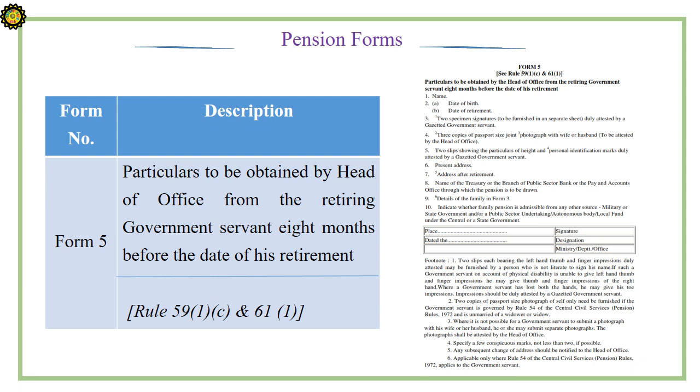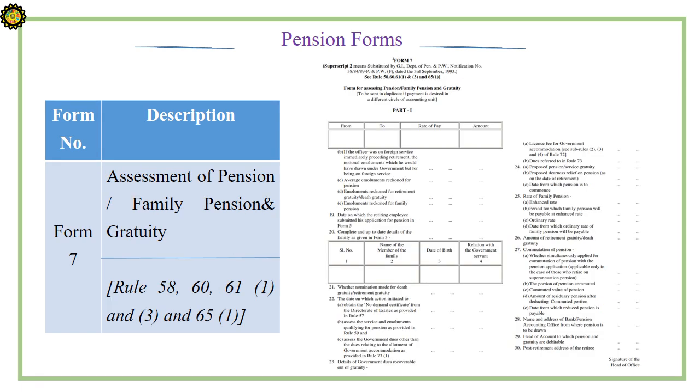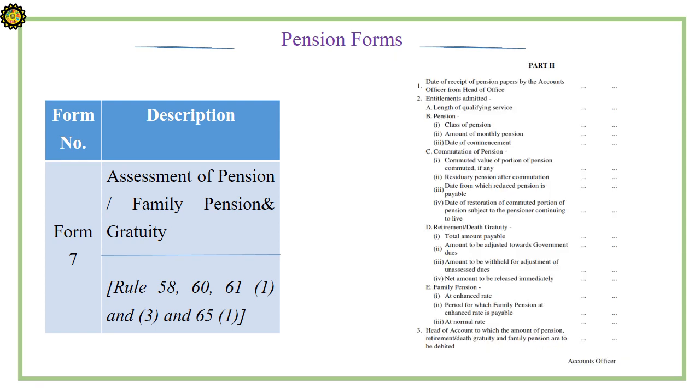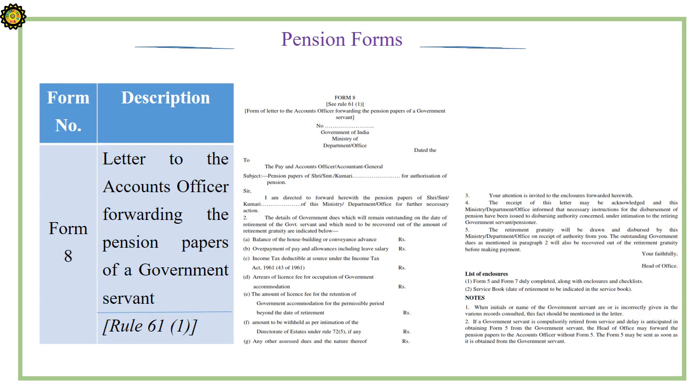Form number 5 is about particulars to be obtained by head of the office from the retiring government servant 8 months before the date of his retirement. Form number 7. It is about assessment of pension or family pension and gratuity. The part 2 of the same form is shown on the screen. Form 8. It is about letter to the account officer forwarding the pension papers of a government servant.